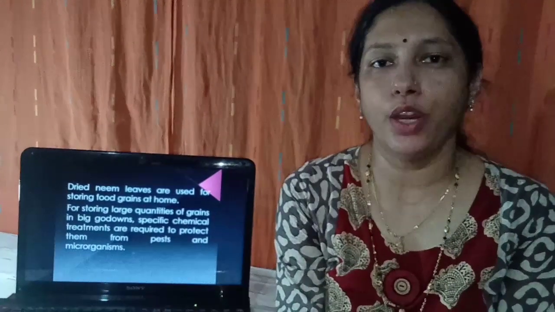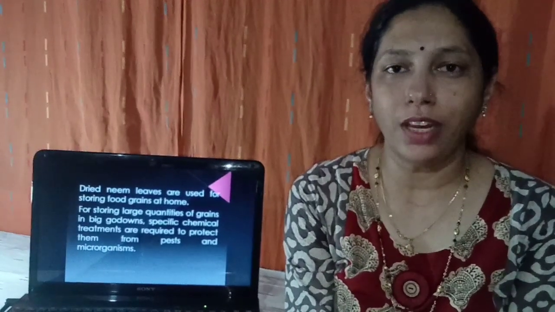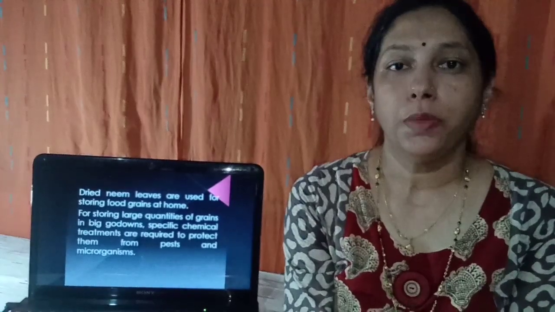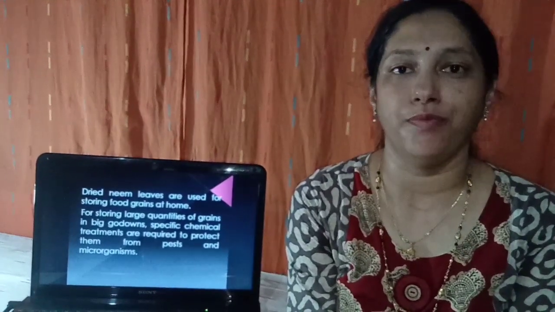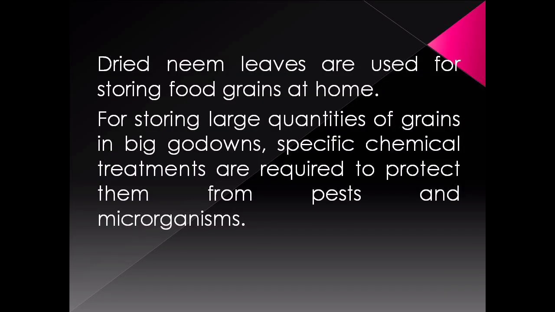Dried neem leaves are used to store food grains at home. For storing large quantities of grains in big godowns, specific chemical treatments are required to protect them from pests and microorganisms.